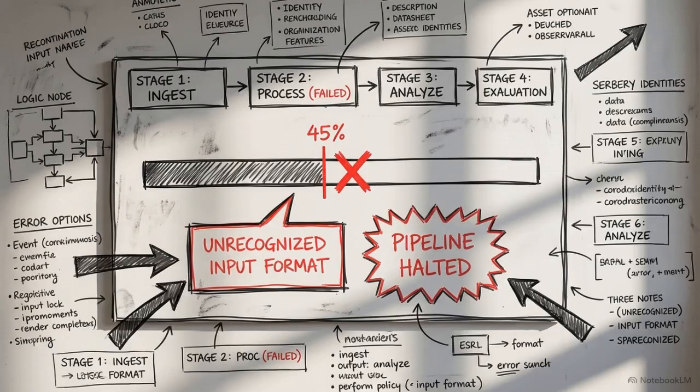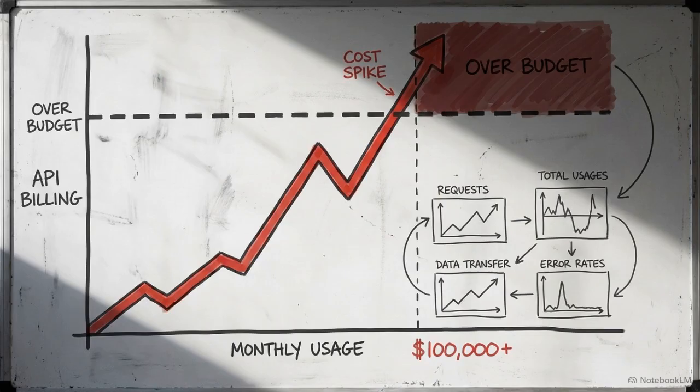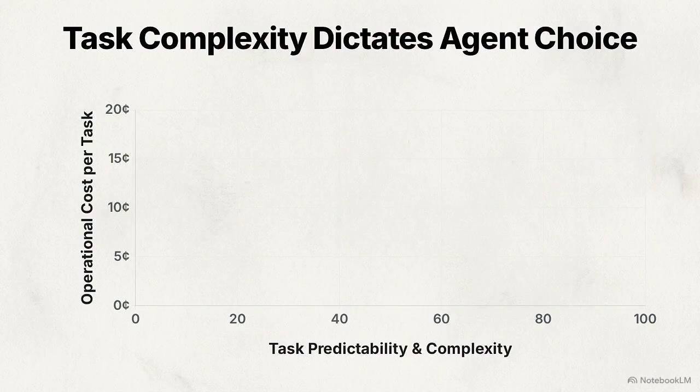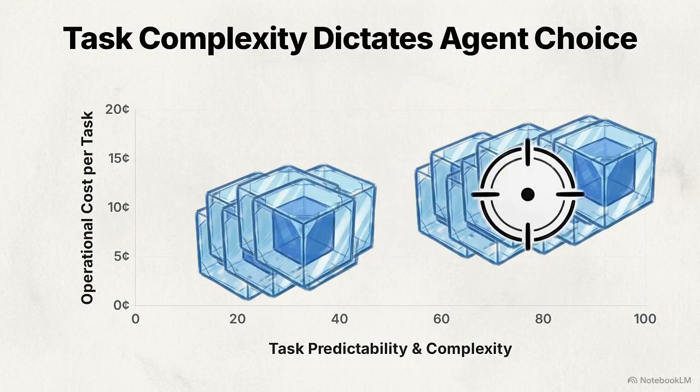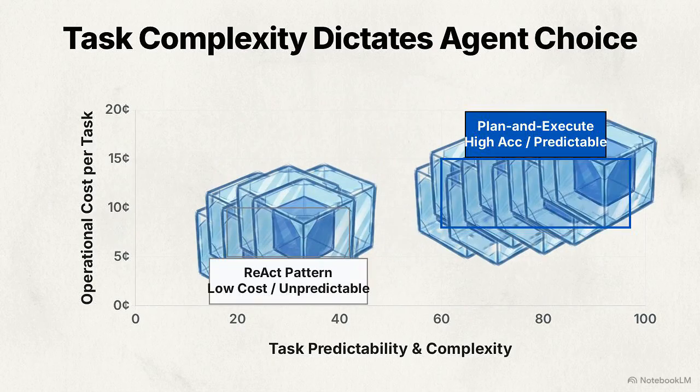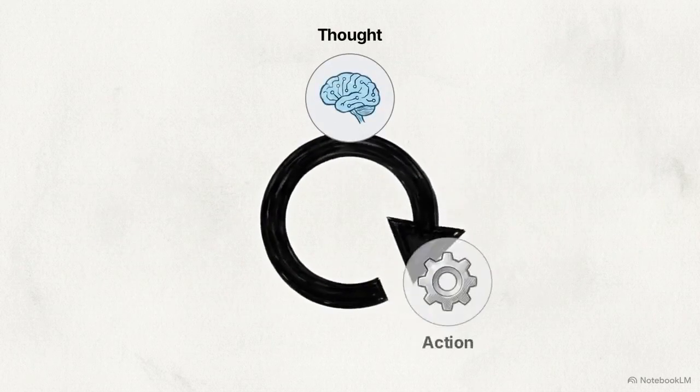The difficulty lies in the mismatch. If you apply a structure designed for predictability to an uncertain environment, the system hits friction. If you apply a reasoning loop to a repetitive static task, you see it in your API bill. To avoid that friction, we have to look at the specific performance data and uncertainty profile of the task you are trying to automate. This diagram illustrates the mechanics of the ReAct pattern.